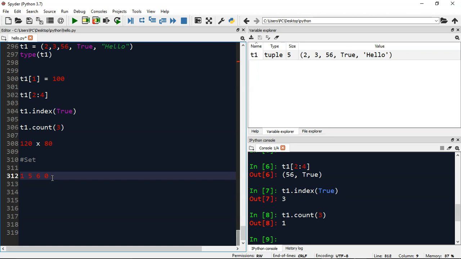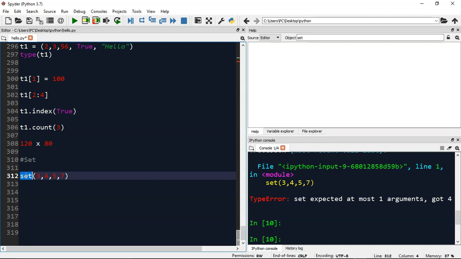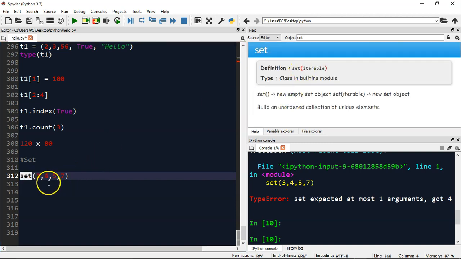So let's see how we can define a set. To define a set, we can simply use the set function and supply, let's say, 3, 4, 5, 7. If I execute it, oops, you have to pass an iterable here. Iterable in the sense of another list, let's say. So I will pass a list here and execute it.